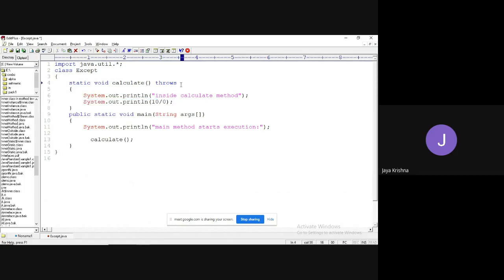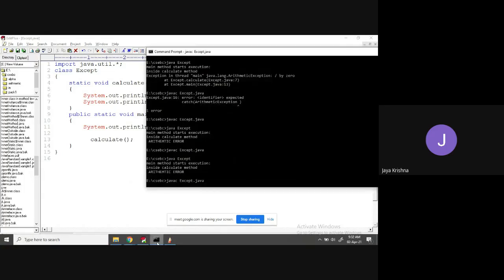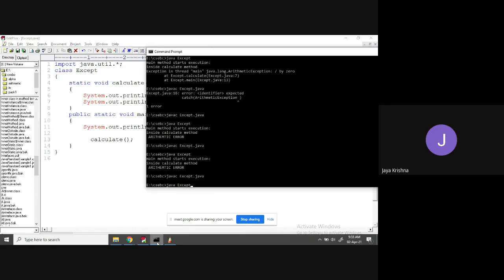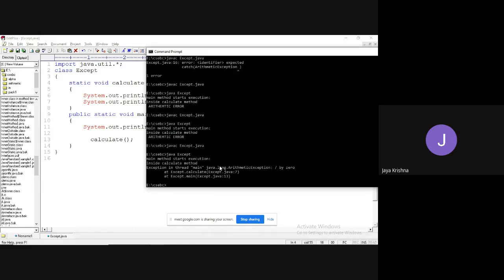Please try to hand it over to my super class, some other class which I defined. So I am going to hand it over to the arithmetic exception class. That's it. Observe. Now let me execute this. I just handed that over. If I hand it over, what error will you get? You will get the same exception, right?